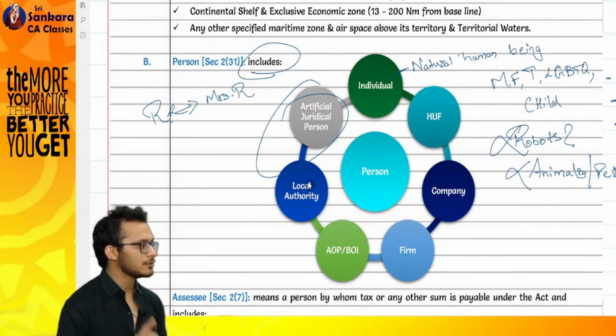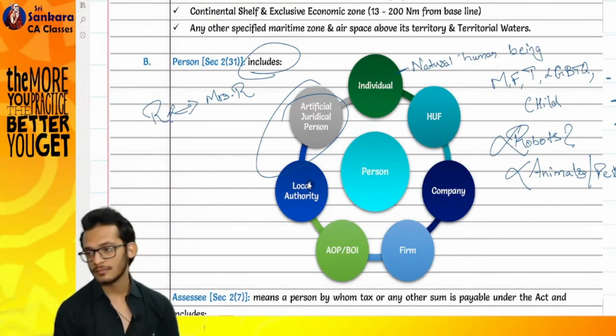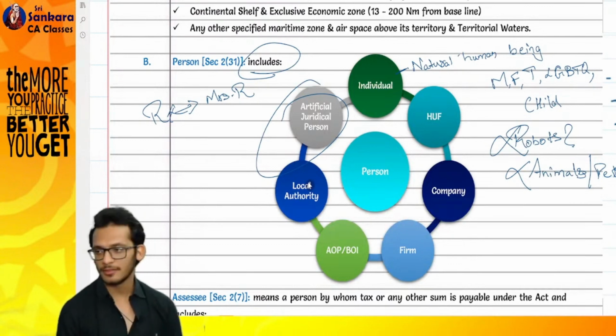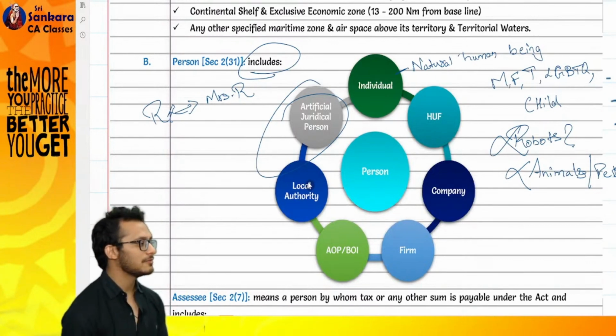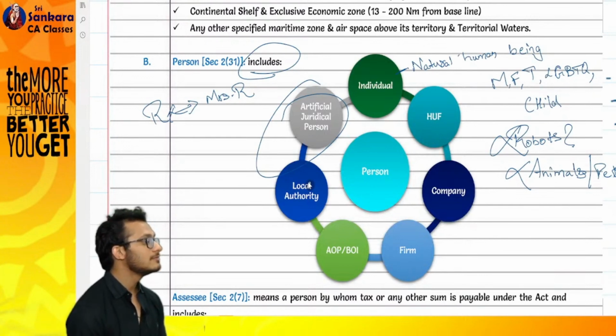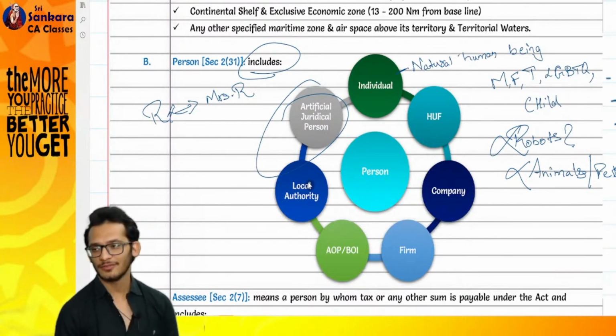Is Mrs. R a member of the HUF? Not by birth. Does she become a member of the HUF? Is Mrs. R a member of the HUF? Why yes, sir?